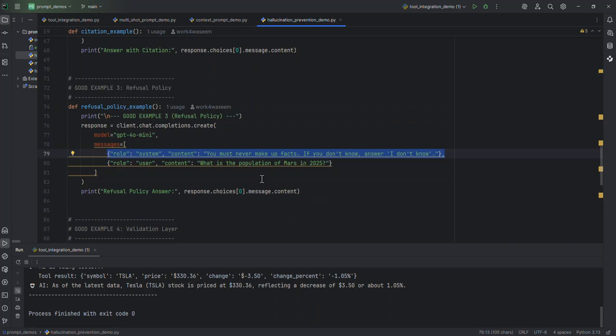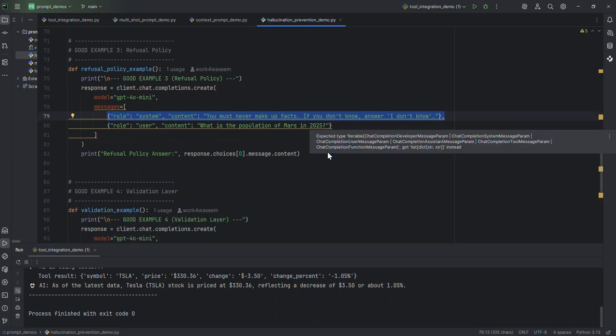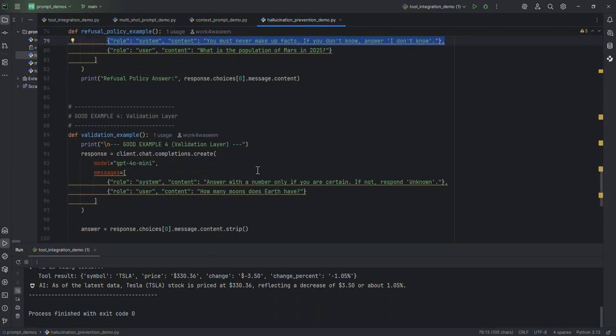The fourth one is the validation layer. We can add some additional instruction, for example: answer with the number only if you are certain. If not, respond unknown. And then we ask the question, how many moons does Earth have? That's a very good example actually. So this is one additional validation layer. Based on that, we are asking the model to give accurate information which fits this criteria.